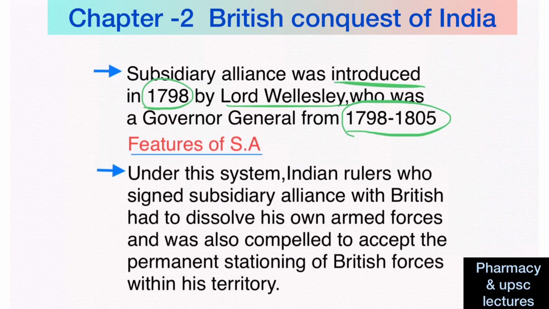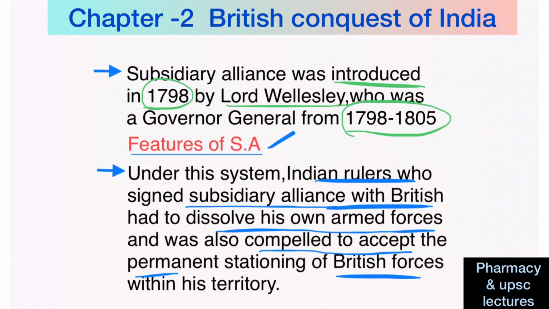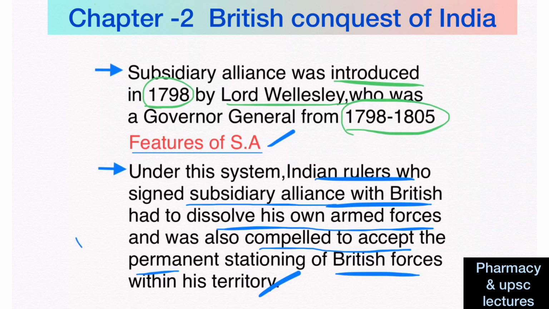When it comes to the features of subsidiary alliance, under this system, Indian rulers who signed this subsidiary alliance with the Britishers had to leave their own armed forces and they were compelled to accept permanent British forces in that particular territory. So, Indians will lose the armed forces.